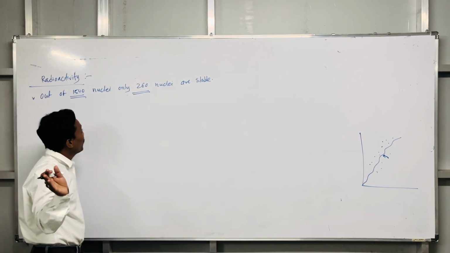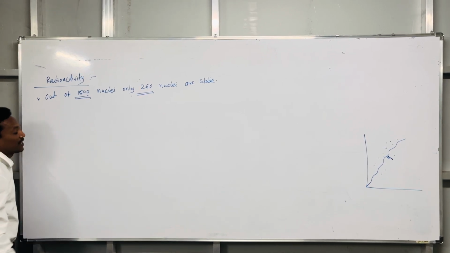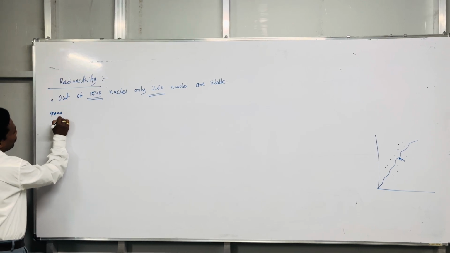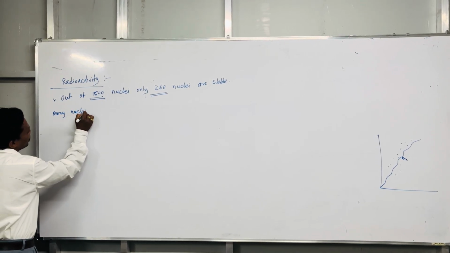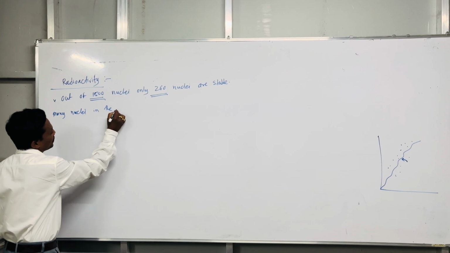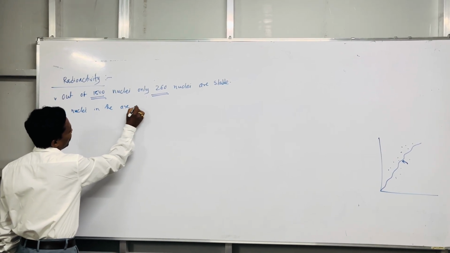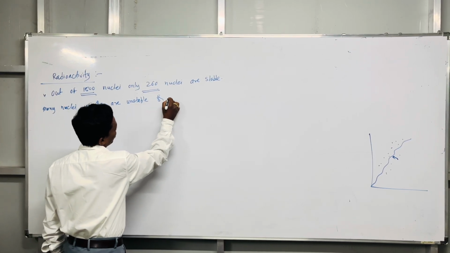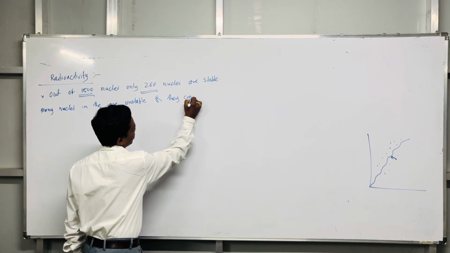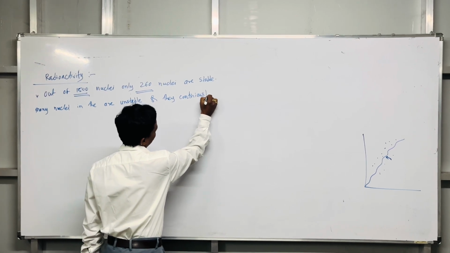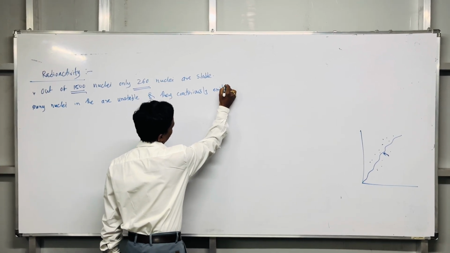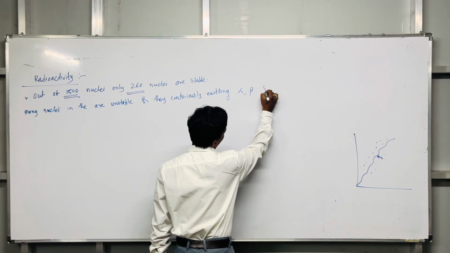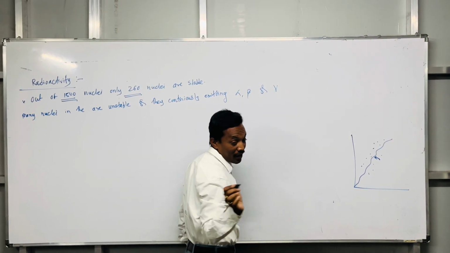So when we talk about the definition of radioactivity, many nuclei in nature are unstable and they continuously emit alpha, beta and gamma electromagnetic radiation.